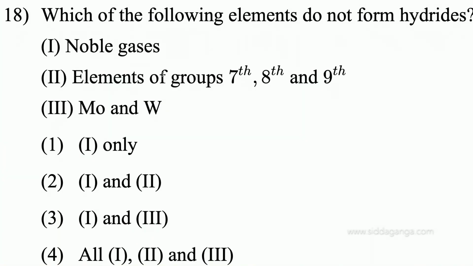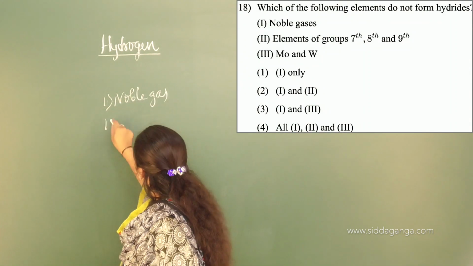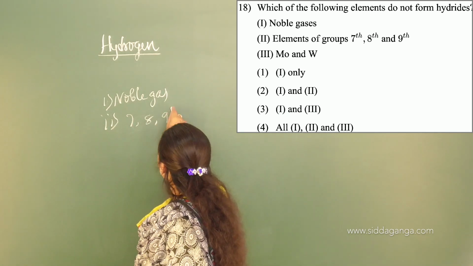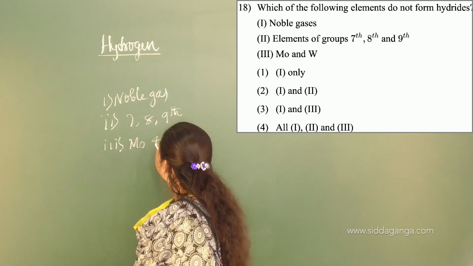Very important again this is: which of the following elements do not form hydrides? They have given different statements. First one, noble gases. Second option, the elements of group 7th, 8th and 9th. And the third option is molybdenum and tungsten.